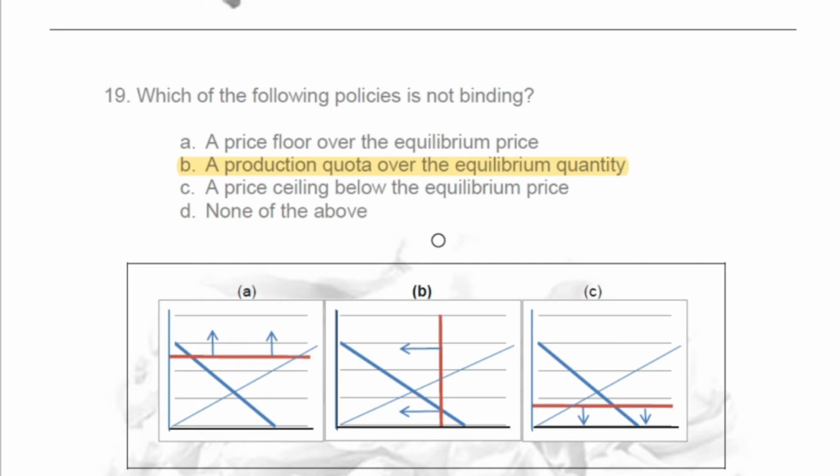A production quota over the equilibrium quantity doesn't change anything, because if in this market this quantity is being exchanged and the government says, okay, you can't exchange more than this quantity, nothing changes. The market will continue exchanging the same quantity as before. Well, with the price set below the equilibrium price, the market price will decrease. And of course it's binding, that policy.